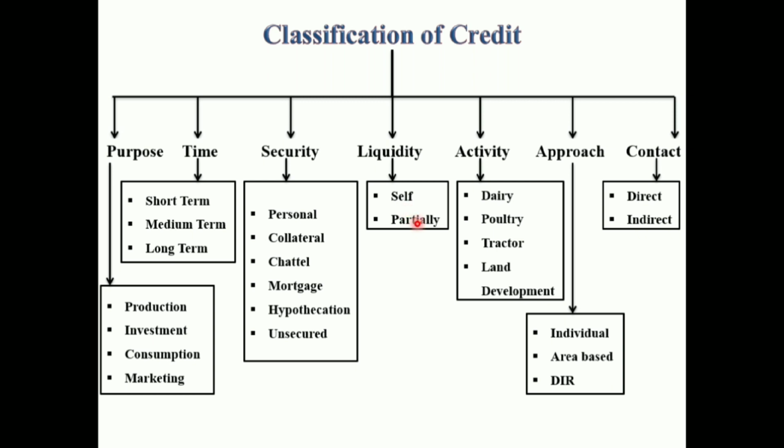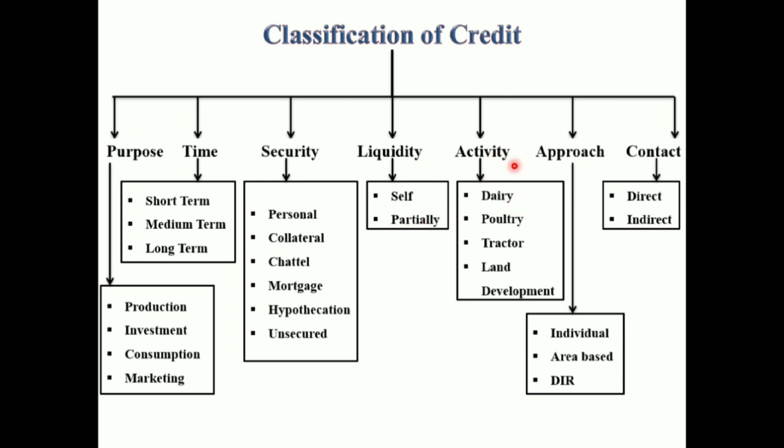Partially liquidating loans take some time to generate income and can be repaid in 2 to 5 years or more, based on the economic activity for which the loan was taken. For example, dairy loan, tractor loan, orchard loan. In case of dairy loan, income is not generated immediately after the purchase of cattle or dairy animals. That's why it is called a partially liquidating loan.